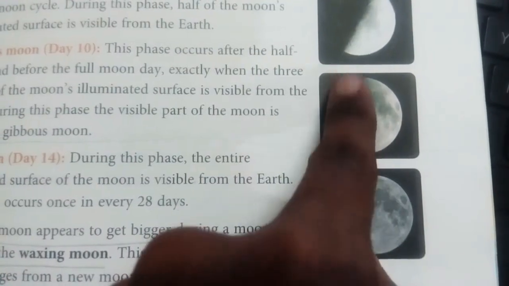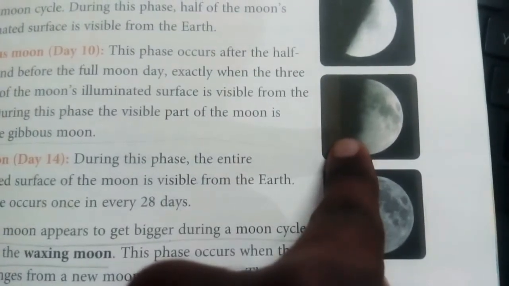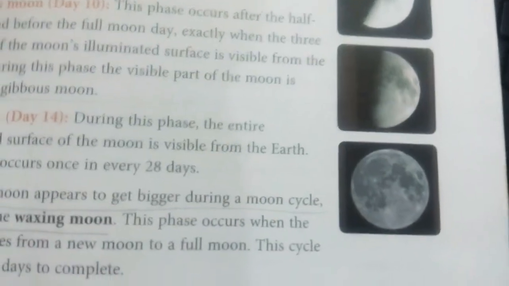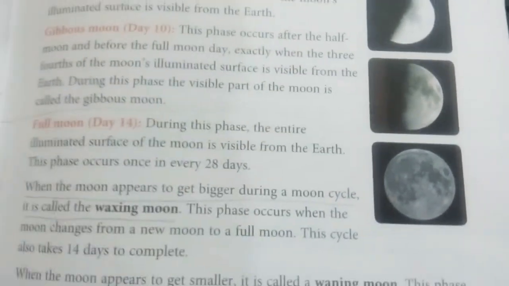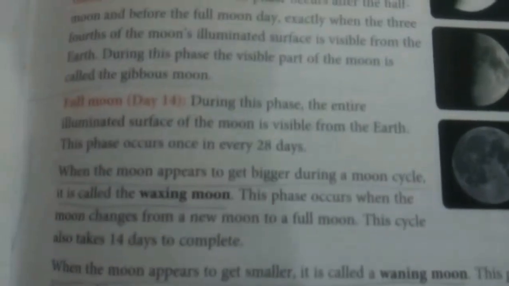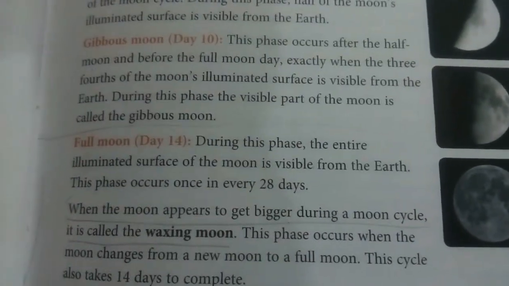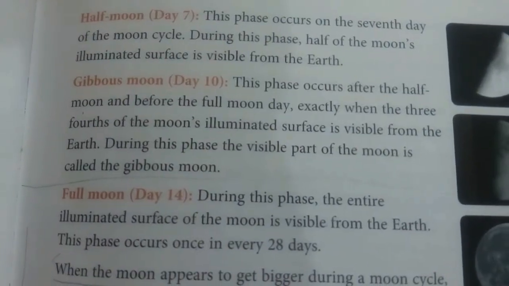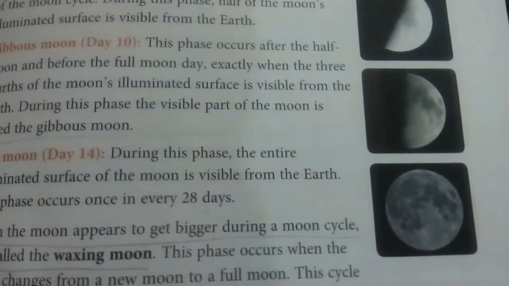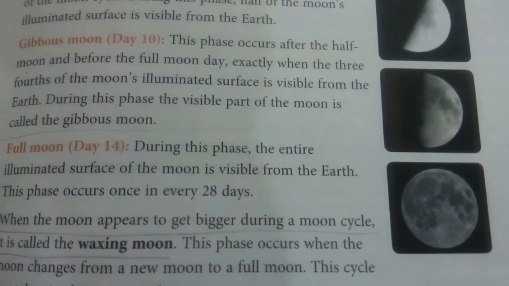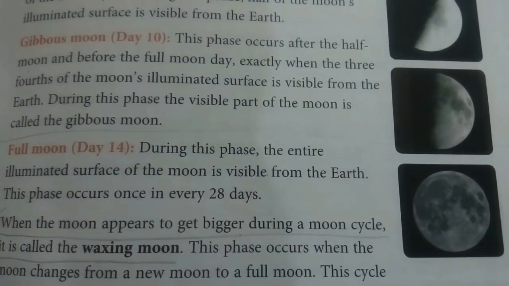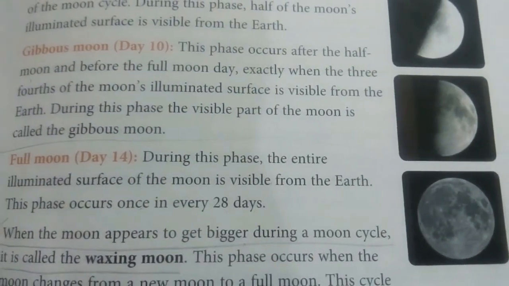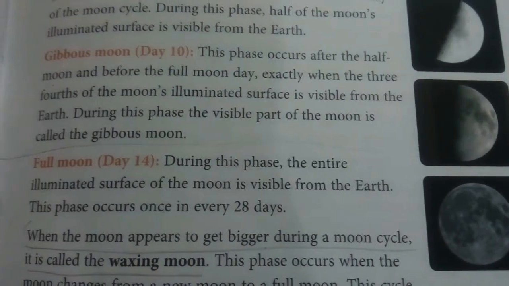It is visible on the 10th day of the moon cycle, known as gibbous moon day. During this phase, the visible part of the moon is called gibbous moon.